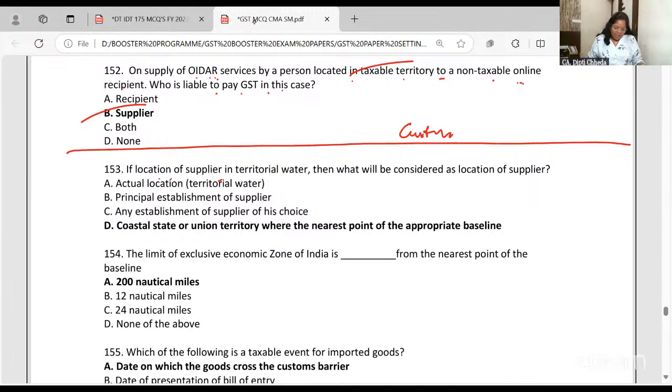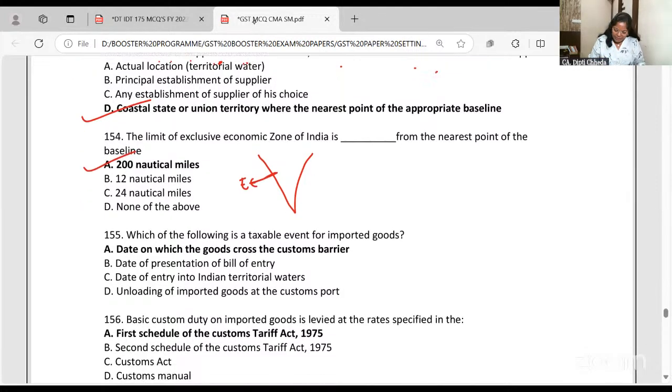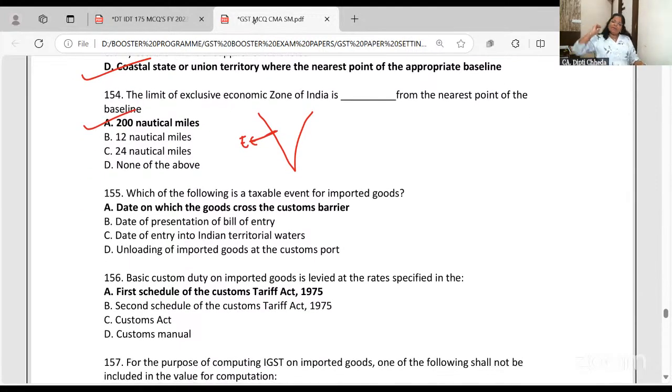Chalo. If the location of supplier is in territorial waters, ये हमने already किया, location, place of supply, same, postal. Limit of exclusive economic zone in the water, it is 200 nautical miles from the nearest point in the baseline. Custom MCQs you have to literally learn best with understanding, of course.